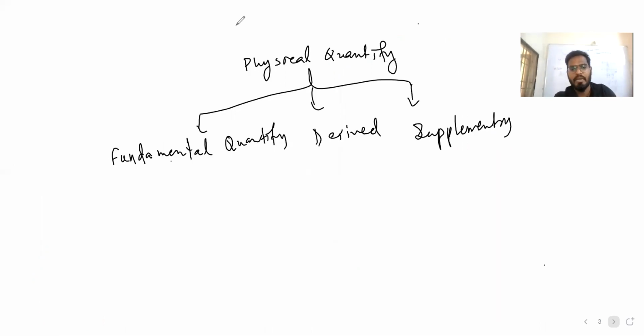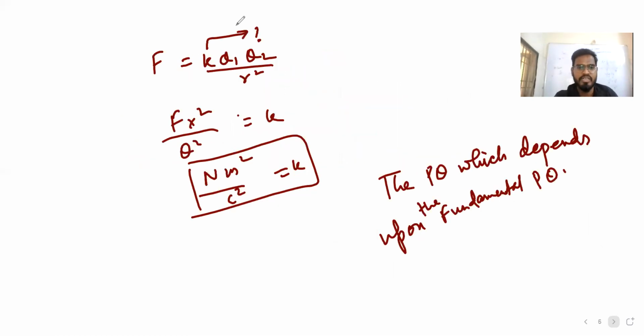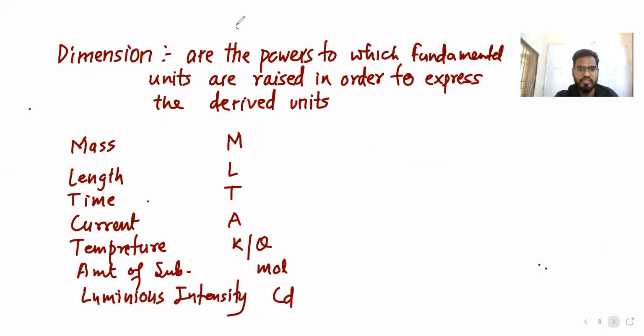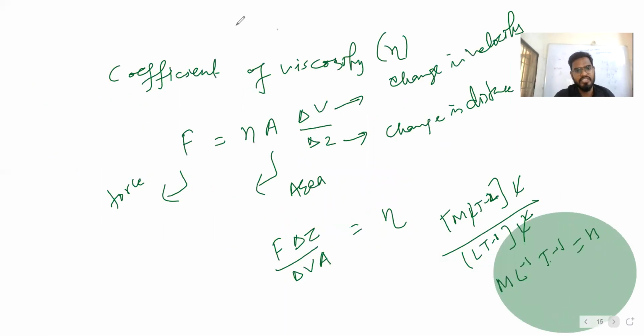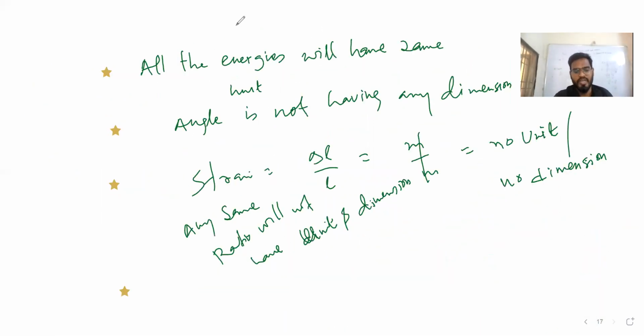Then we learned three types of units: fundamental, derived, and supplementary. We learned the fundamental quantities and their units, the derived quantities, and the supplementary quantities, angle and solid angle. Dimensional formula is the power of the fundamental quantities. Then we found these for density, mass, coefficient of viscosity, specific heat capacity, and these are the things we had done.